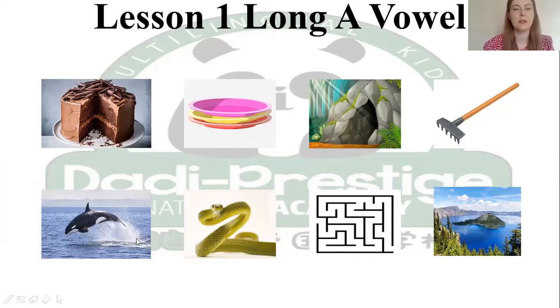Next, what's this animal? What's this animal here? What is it? This animal is a whale, whale. This one, this animal is a snake, snake. Next, we have, what is this? Can you remember? This is a maze, maze. And last one, what's this a picture of? What is it? This is a lake, lake.